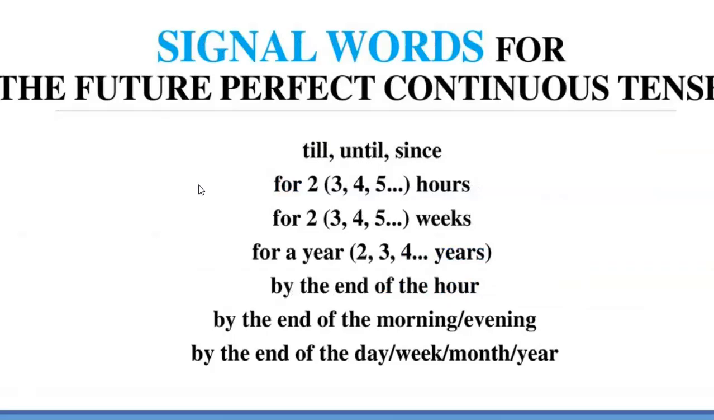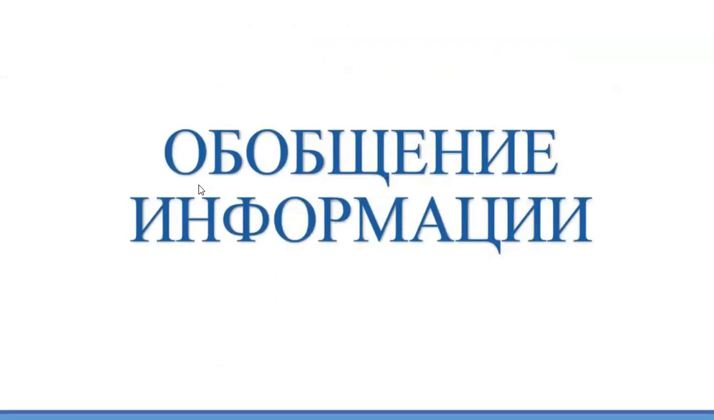Signal words for the future perfect continuous. Till, until, since, for 2, 3, 4 hours, for 2, 3, 4 weeks, for a year, for 2, 3 years, by the end of the hour, by the end of the morning, by the end of the evening, by the end of the day, week, month and the year.